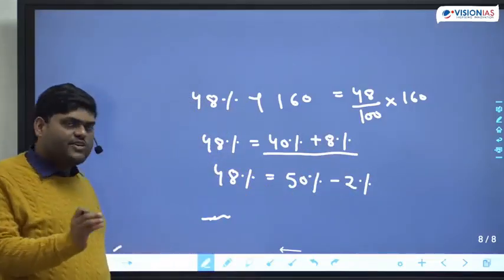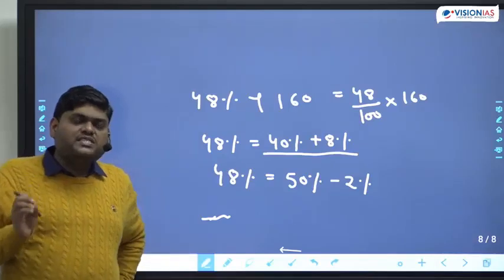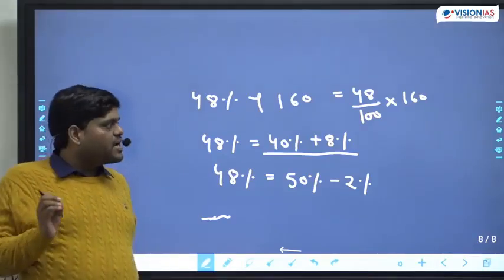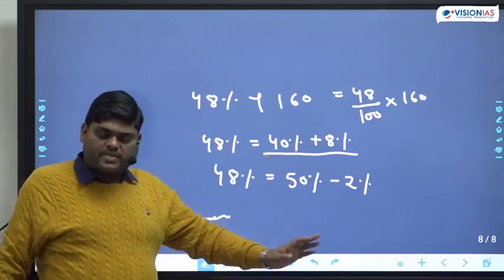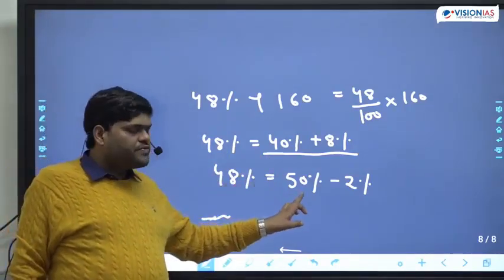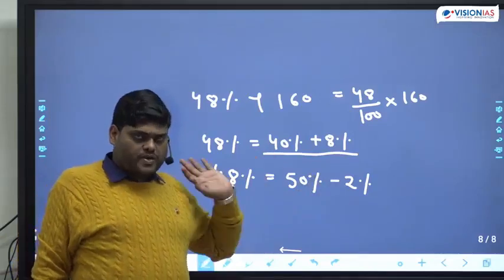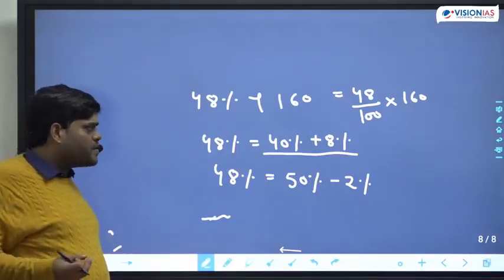Don't become a stereotype. You are preparing for the UPSC examination. Don't become a stereotype, thinking sir told me this way and I will do it only this way. Use your common sense. Use your brain. 48% means what? 50% minus 2%. Okay. So how to find out 50% minus 2%?